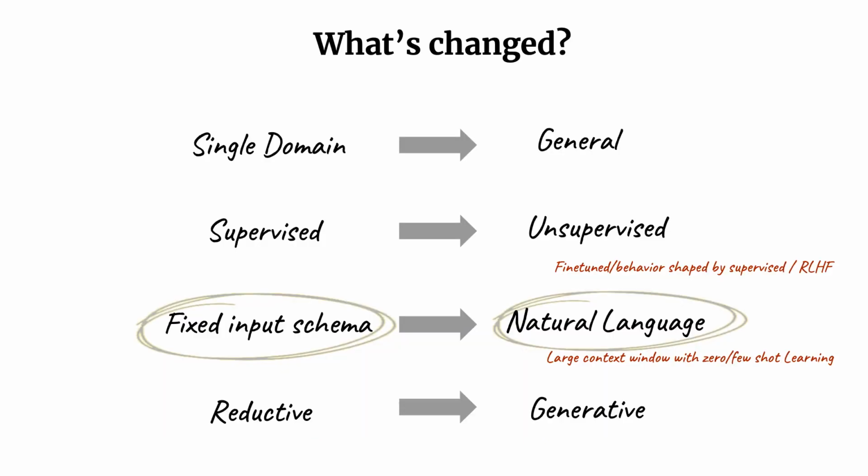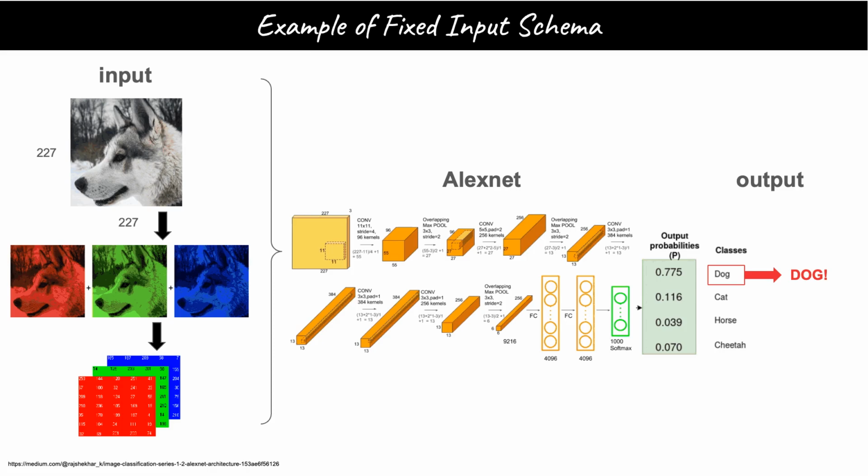What do we mean by fixed input schema? Let's have a look. Back in 2012, using AlexNet, we can input an image and the output is a class, such as dog or cat. The input image has to be in a very precise format, 227 by 227 pixels split into 3 matrices, red, green, and blue. It must be square.